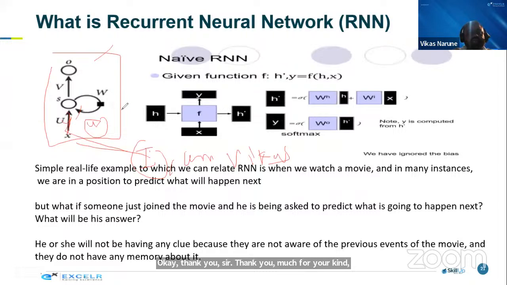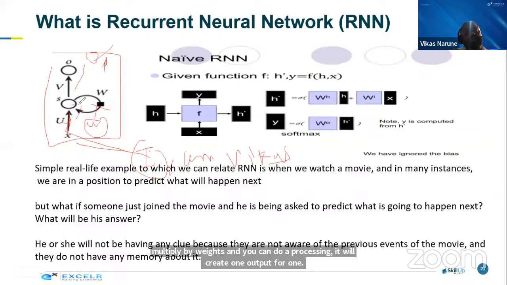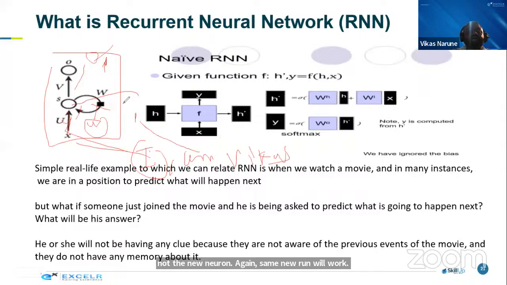So, guys, try to understand what is happening here in the recurrent neural network. This will take one word at a time. It will multiply by weights and do some processing. It will create one output, O1. But what will happen next time? Next time, guys, it is not a new neuron. Again, the same neuron will work. The same neuron will take the next input, am, and then it will get multiplied by weights and create one more output, O2.